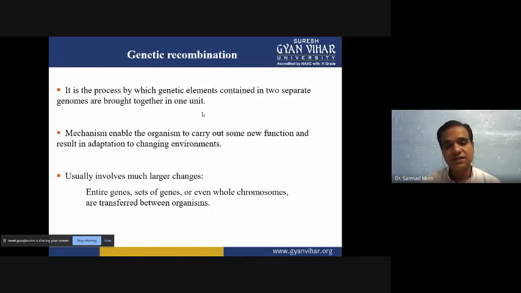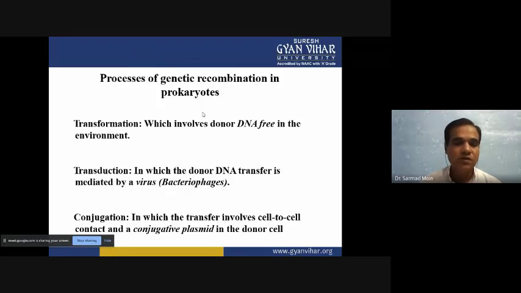When these genes are transferred from one organism to another, changes happen in the acceptor organism, the organism which receives the new genes. It may change the entire set of genes, or some of the genes may become very new. Even a whole chromosome can be transferred from one organism to another. So it depends on what type of organism is transferring the genes.